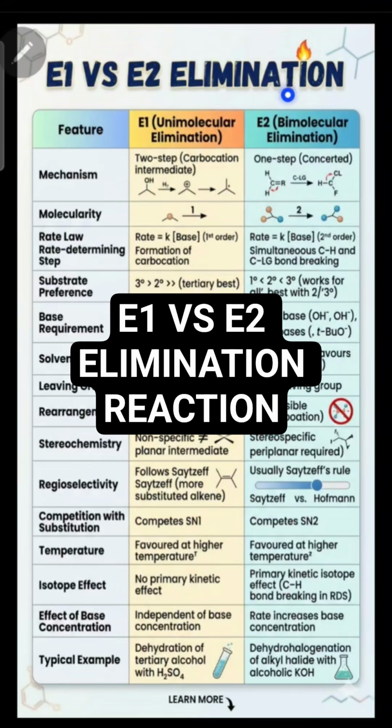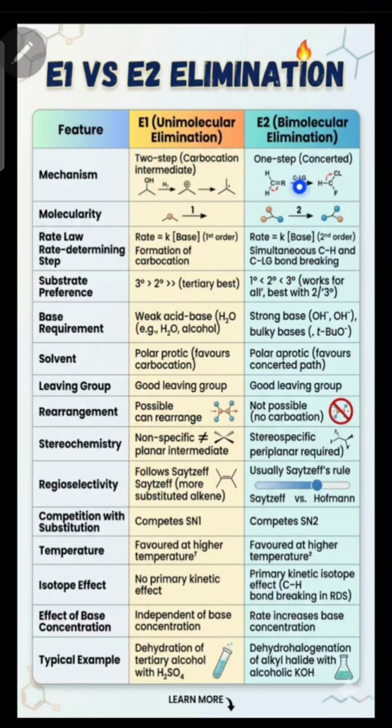E1 versus E2 elimination reaction. Point number 1, E1 reaction is a two-step reaction where a carbocation intermediate will form, while E2 elimination is a concerted reaction, only a high energy transition state will form. Molecularity of E1 reaction is 1, while the molecularity of E2 reaction is 2. E1 reaction follows first order kinetics, while E2 reaction follows second order kinetics.